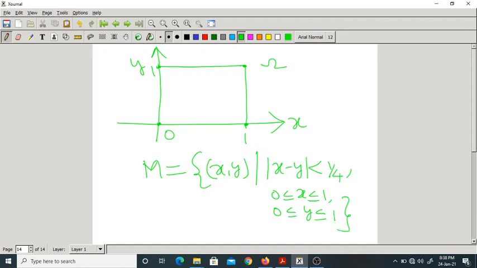This is the event. The difference between the arrival of Raju and Ramu should be less than or equal to 1/4 hour or 15 minutes. If they arrive within 15 minutes of each other, they will meet, otherwise they won't meet.